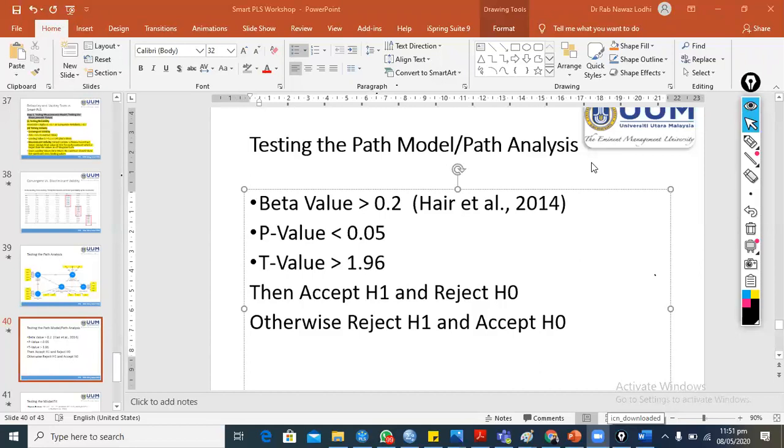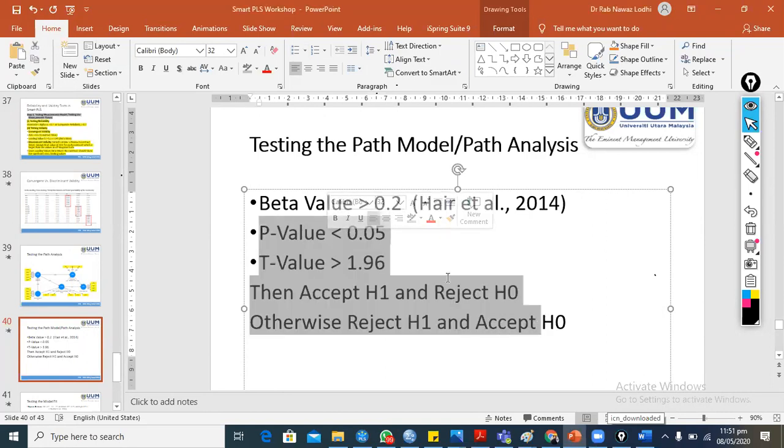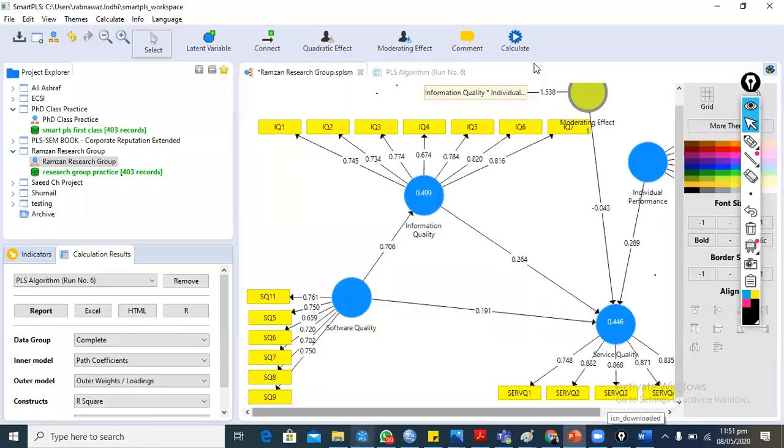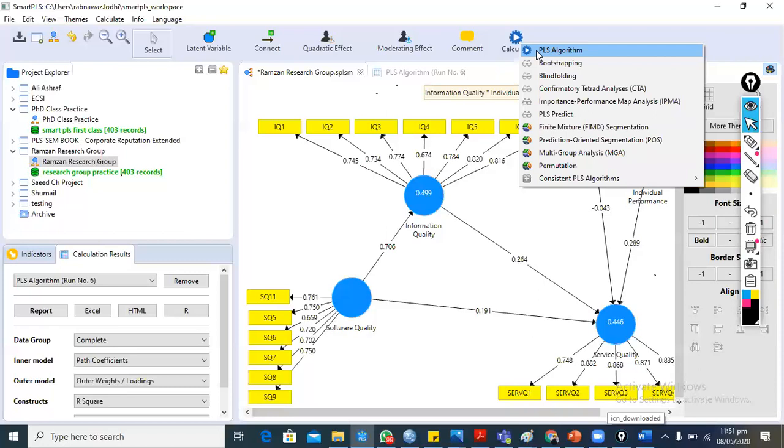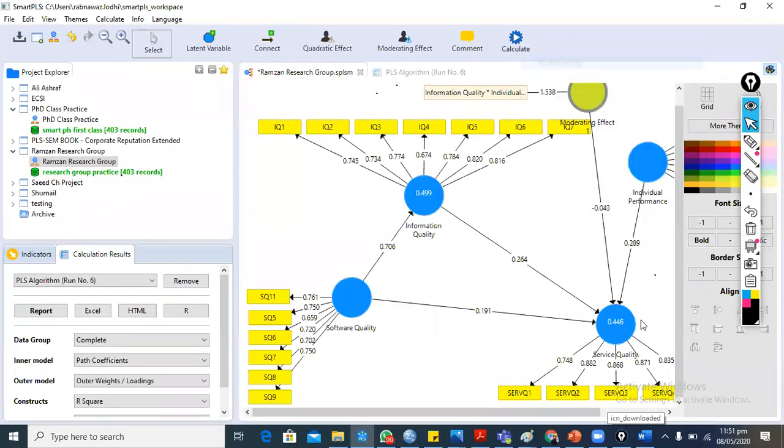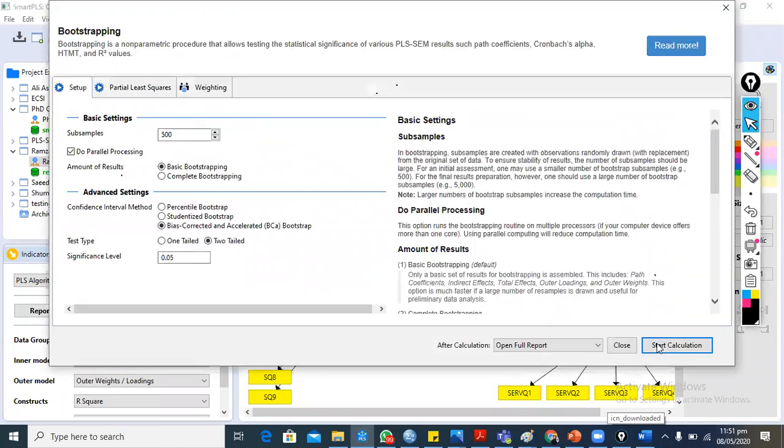Yes, as a researcher, we are totally non-contrived. We are unbiased. Okay, thank you very much for the participation. Now we need to test this path model, and we have a few minutes, as the session's time is going to end. So we need to calculate the bootstrapping technique. We already applied the PLS algorithm technique. Now it is time to apply the bootstrapping technique, and the software will give us the results of bootstrapping.